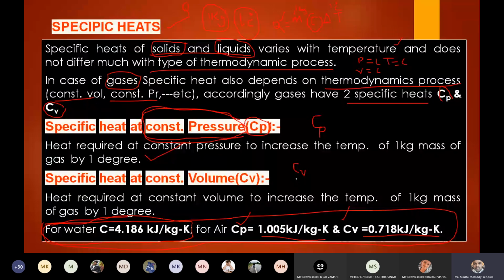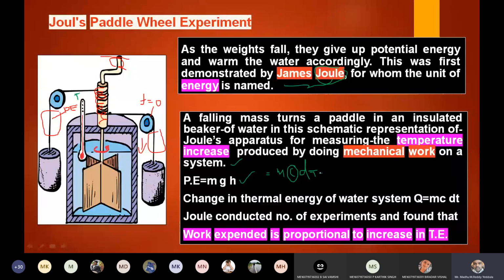And we know the initial temperature, and the final temperature after the water warms up is also known. Therefore, we can find Q from this. So the change in the thermal energy of the water system can be calculated. Joule conducted a number of experiments and found that the work expended is proportional to the increase in thermal energy, nothing but the increase in temperature. This is Joule's paddle wheel experiment.